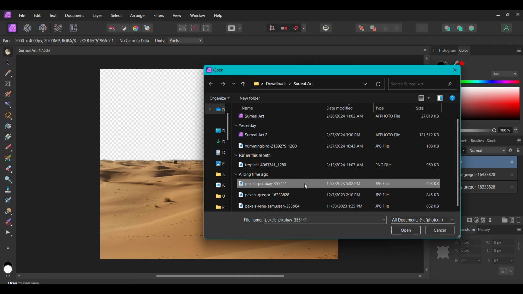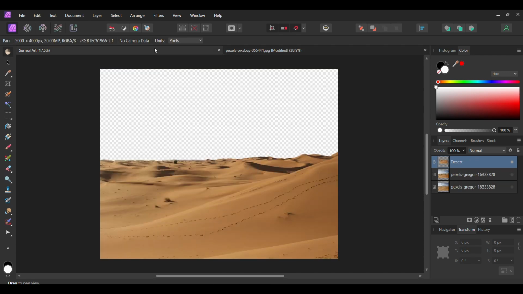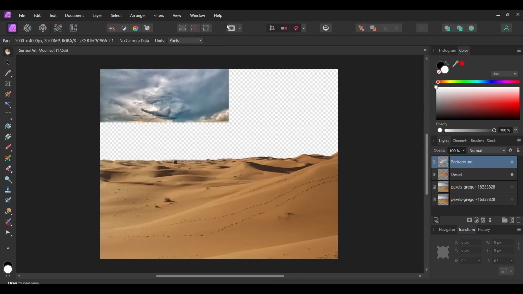Select the image of the cloudy sky. Grab the Rectangular Marquee tool from the Tools panel. Take the tool and make a selection of the sky. Press Ctrl and J to make a copy of this selection. Press Ctrl and D to deselect. Copy the sky selection and paste it onto our document. In the Layers panel, drag the sky layer beneath the desert layer and label it Sky.